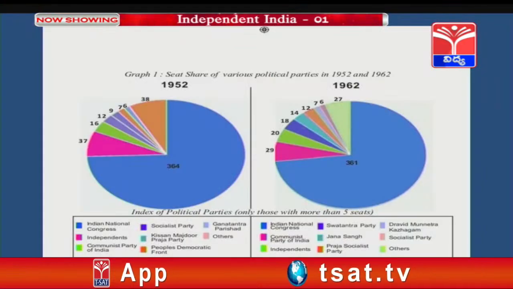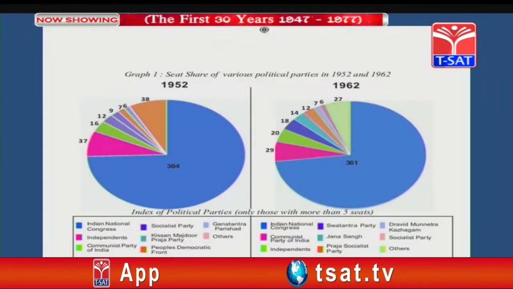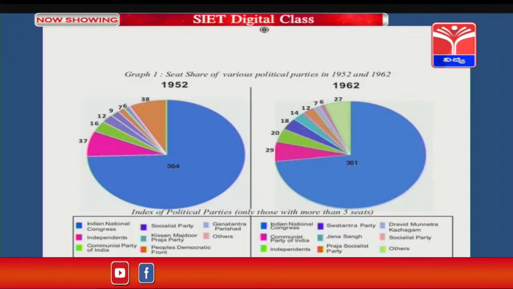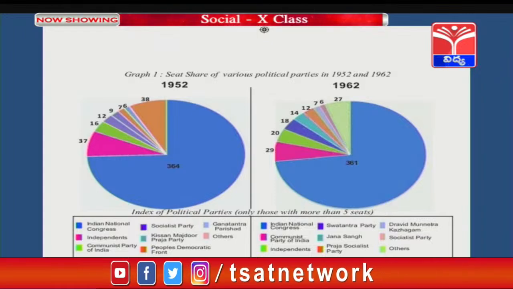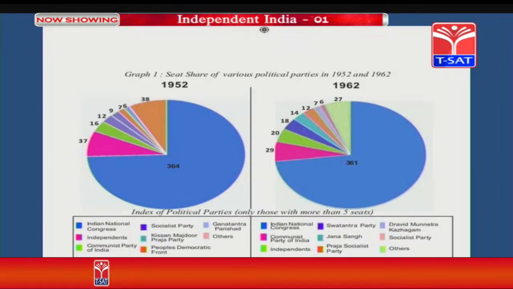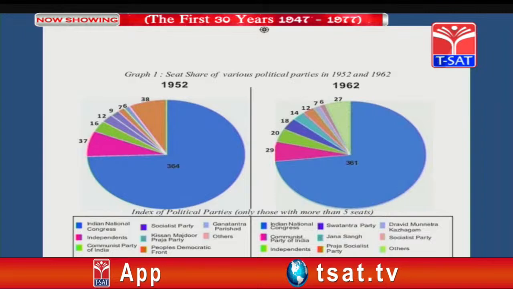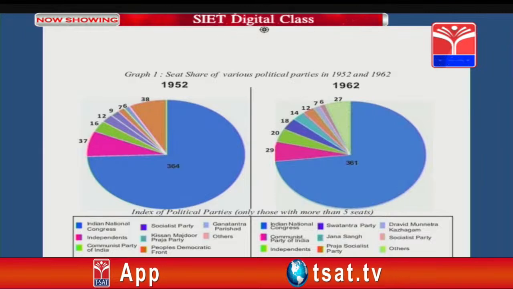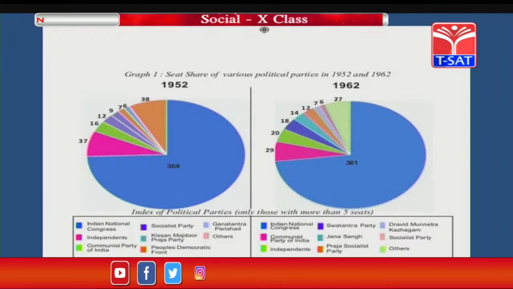On the screen you can see the pie graph showing how Congress was very successful in the 1952 elections and in the 1962 elections. The blue indicates the Congress party and the pink, green, purple, yellow indicate other socialist, Janata Dal, Swatantra parties.